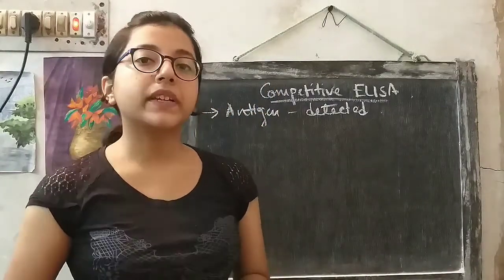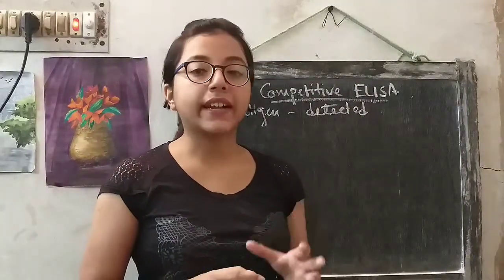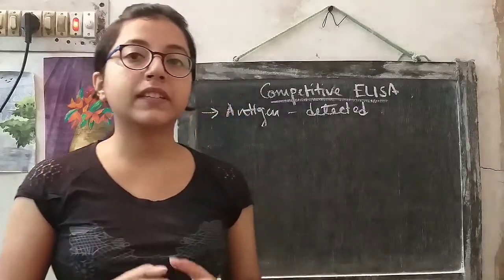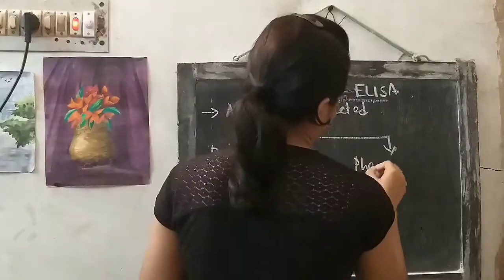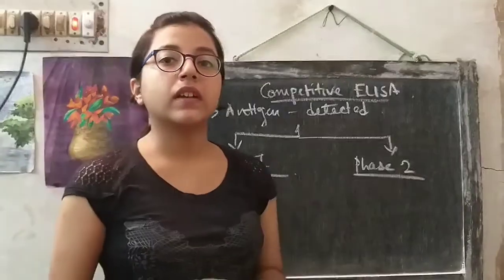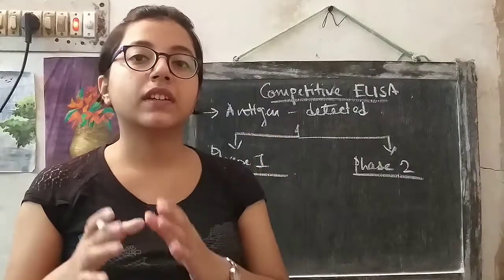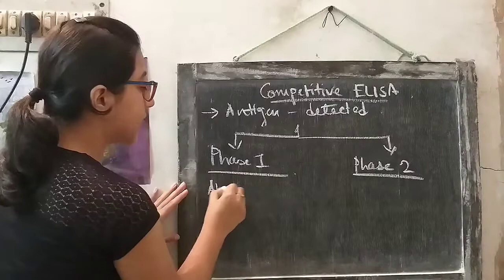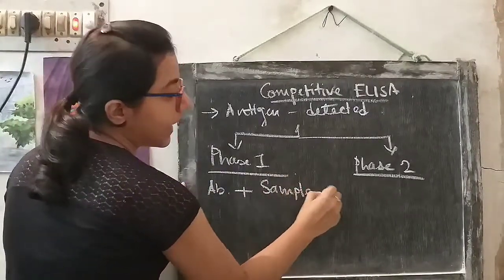Today the topic of my discussion is competitive ELISA. By this technique, antigen present in a sample is detected. This competitive ELISA technique is divided into two phases. In phase 1, the sample containing the antigen is incubated with antibody containing solution. So, antibody containing solution is mixed with sample that contains the antigen.